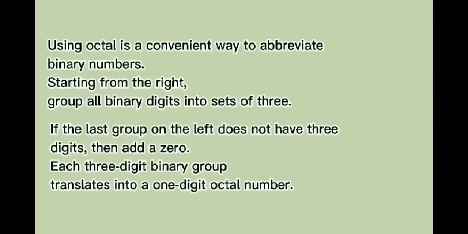Using octal is a convenient way to abbreviate binary numbers. Starting from the right, group all binary digits into sets of 3. If the last group on the left does not have 3 digits, then add a 0. Each 3-digit binary group translates into a 1-digit octal number.